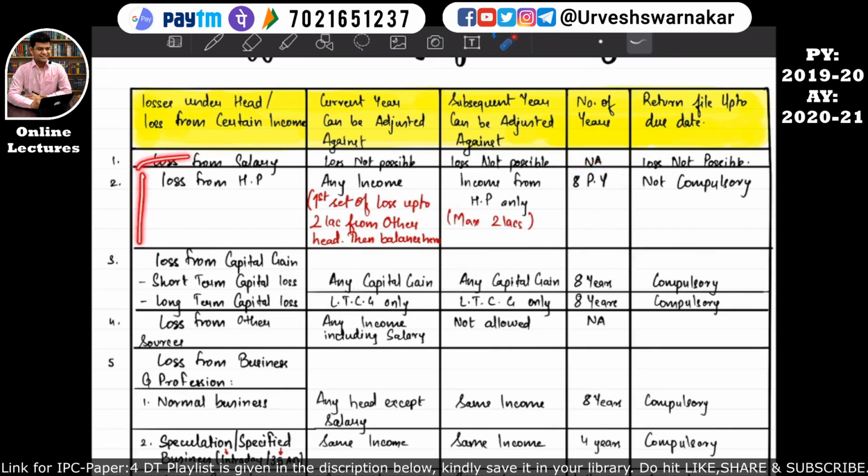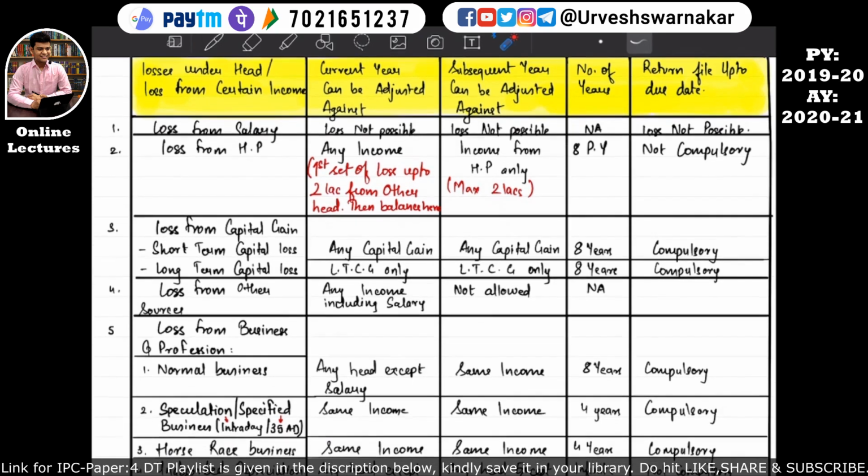I hope now you have understood the flow of how to read this particular table, because many a times students just take the notes but they don't know how to interpret them. That's why interpretation of the notes by the person who has created them is important. Otherwise it won't be of any use, because somewhere I have written in short, then "balance here". What does this "balance here" simply mean, you will understand when I explain it to you. I have tried to keep the notes as concise as possible, so that on the last day of revision it does not consume a lot of your time.